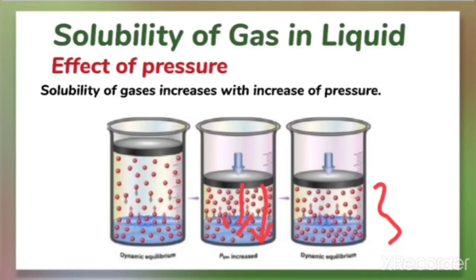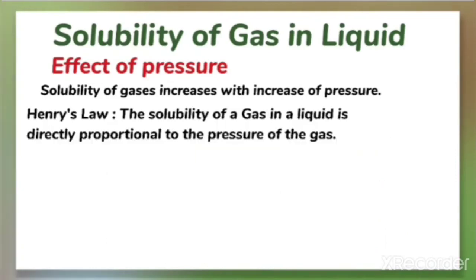So what we can conclude from this diagram is that a greater number of gaseous particles can be made soluble in the liquid by increasing the pressure. That is, the solubility of gases increases with the increase of pressure. Henry was the first to give a quantitative relation between the pressure and the solubility of a gas in a solvent, which is known as Henry's law. Let us state Henry's law.